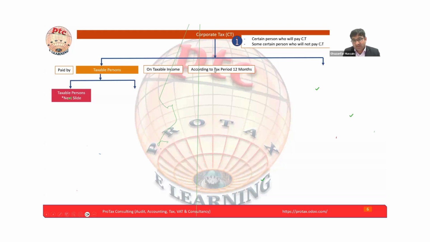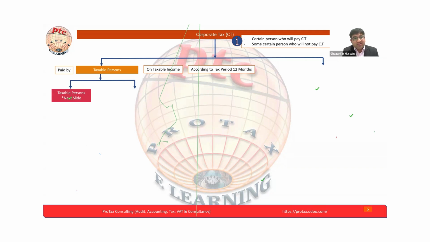You have to work on that, and even the company is established based on that. In case of any dispute or any query from the Ministry of Finance or the DED, they will ask for the audit report and all the previous data. As per the company law, we have to keep the previous accounting records for 7 years, and as per the corporate tax also it is 7 years.